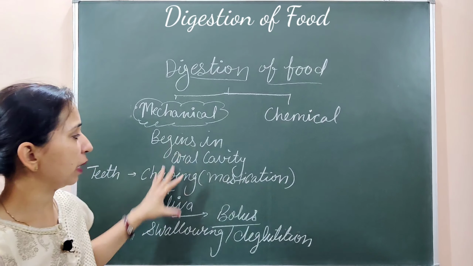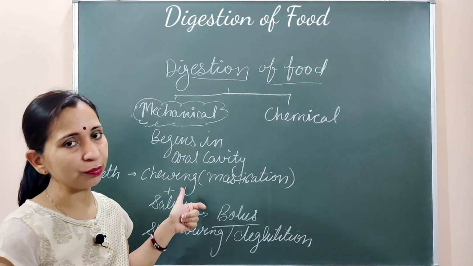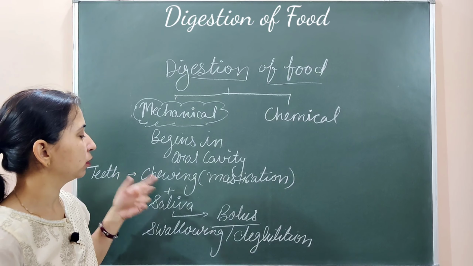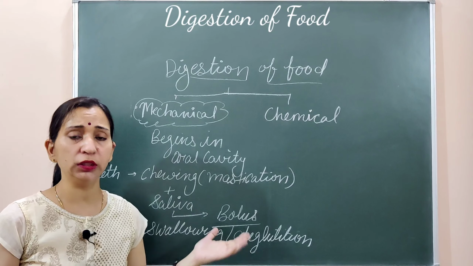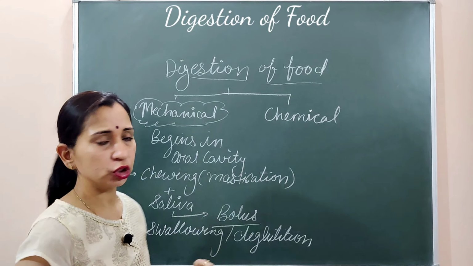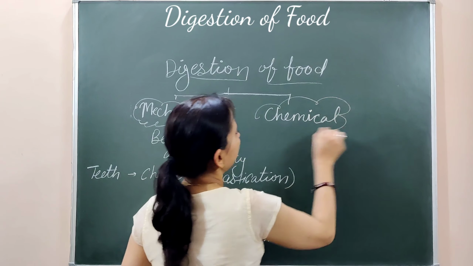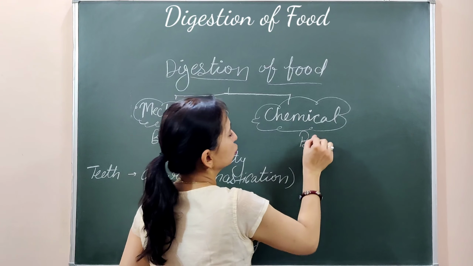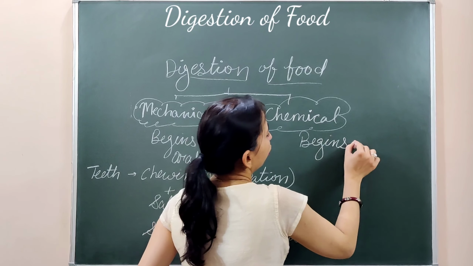तो ये बात हुई हमारे mechanical digestion की, जो कि oral cavity में begin हो रहा है. Teeth, tongue, saliva, they all help in doing the mechanical digestion. Now come on to the chemical digestion. Chemical digestion also begins in the oral cavity.